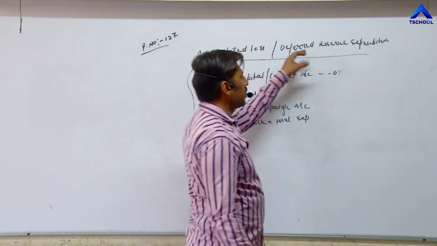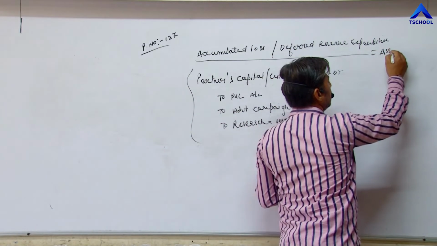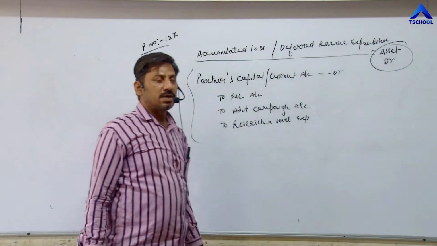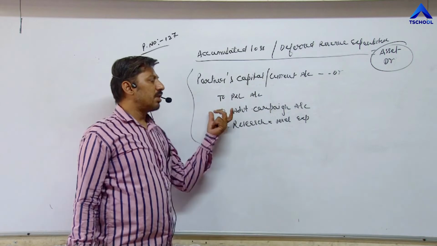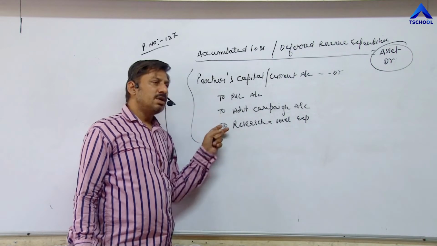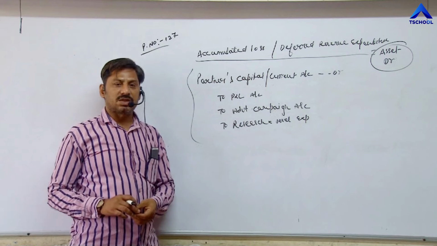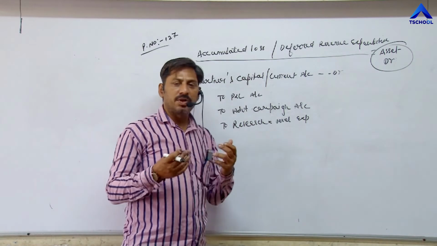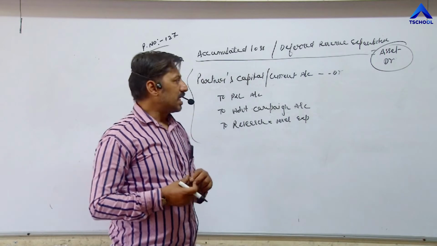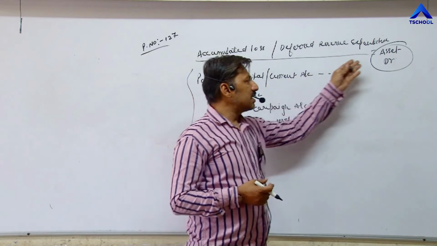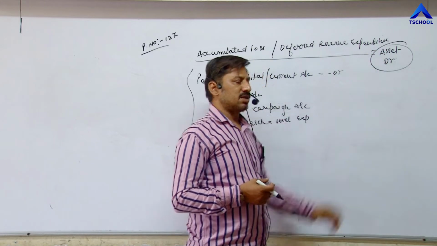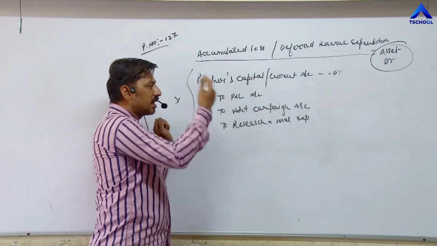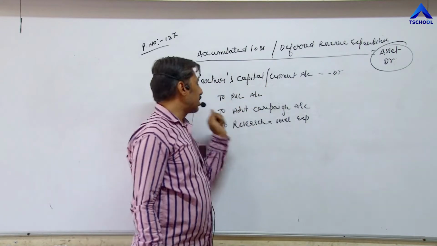Accumulated loss or deferred revenue expenditure is considered as asset, and we know asset has a debit balance. Asset for firm, not for partner. Asset for firm means this amount they have to recover. These are loss, these are expenditure. These expenditure they have to recover from partners. They have to receive money from partners. And whenever we have to receive money from any person in future, it means that is asset. That's why these expenditures are considered as an asset. An asset has a debit balance. But once we recover this amount from partners, it will finish. That's why it will be credited. From debit to credit.